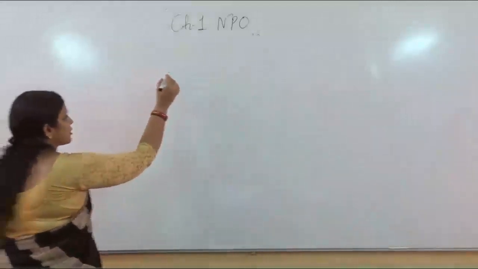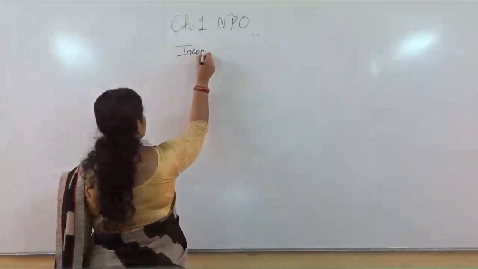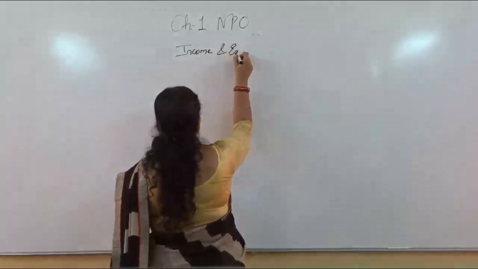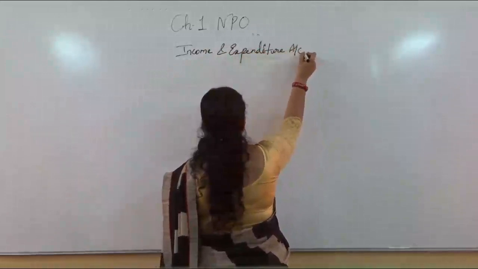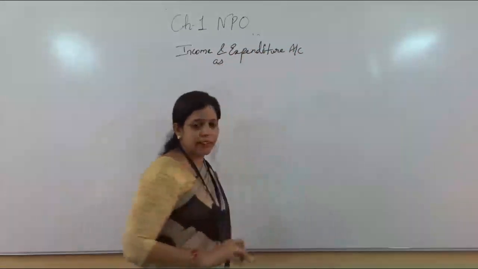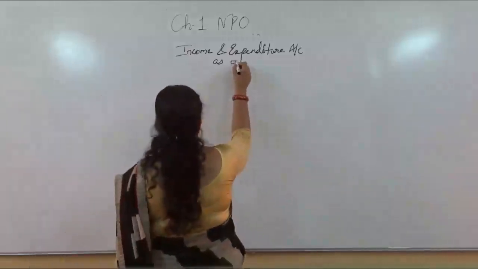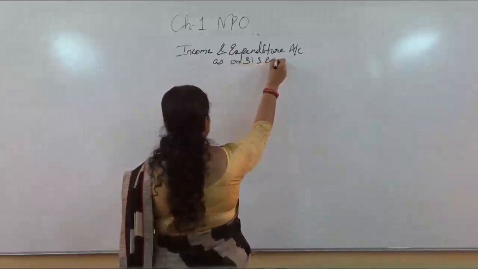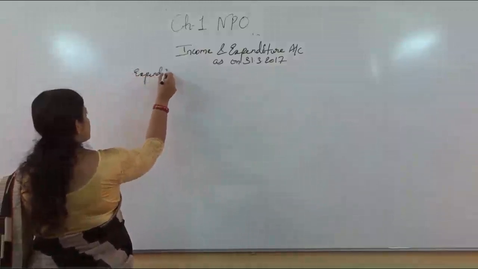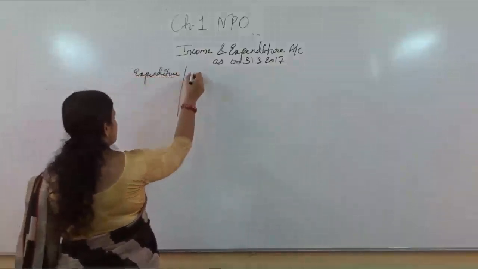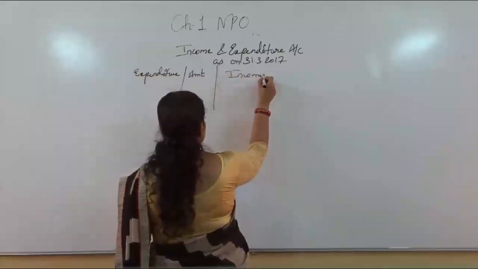Income and expenditure account as on, what is the date given in the question? 31st March 2017. Expenditure, amount, income, amount.